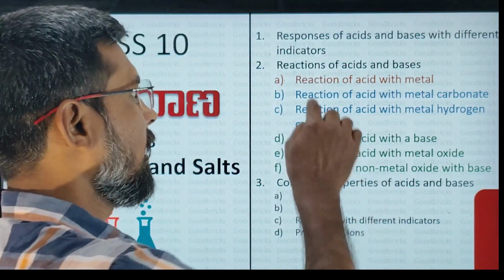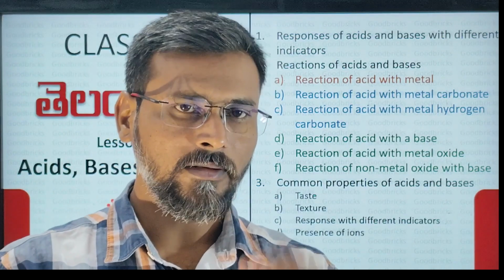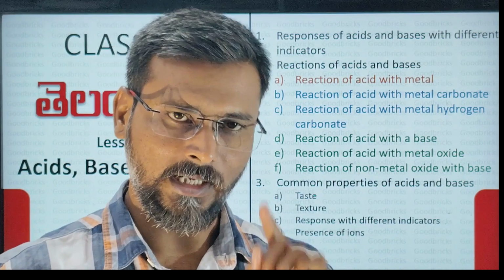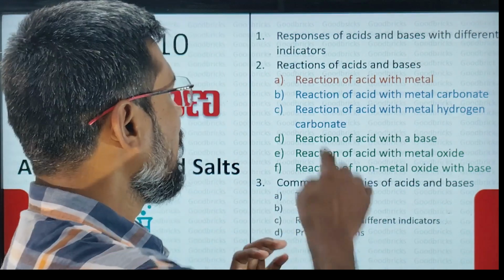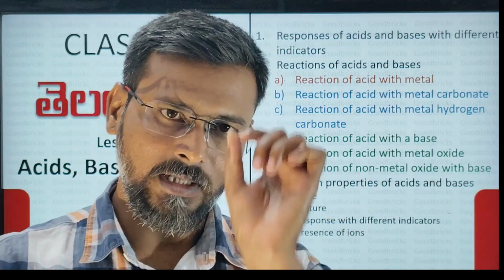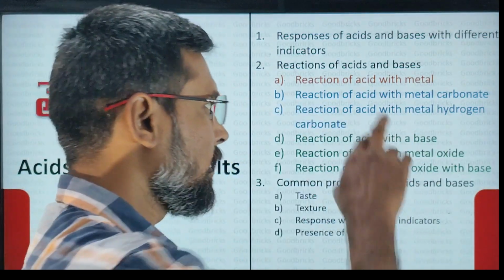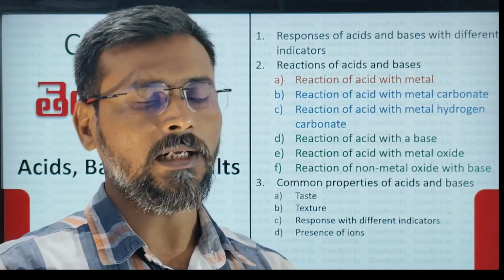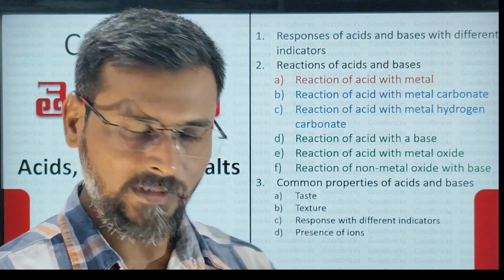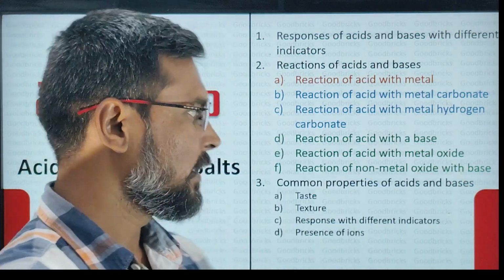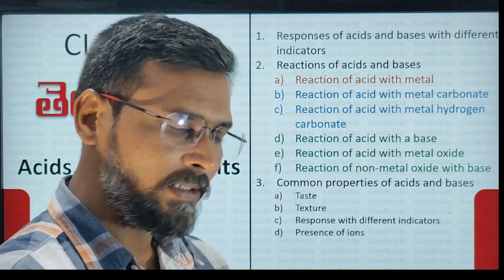Here, reaction of acid with metal. For this, the example they have taken is HCl with zinc. Then reaction of acid with metal carbonate, reaction of acid with metal hydrogen carbonate. These 2 things together in your textbook they have given as an activity. Then reaction of acid with a base, this is called neutralization reaction.